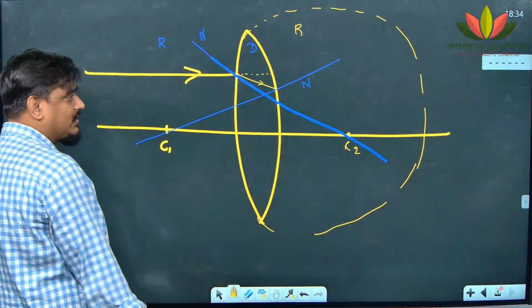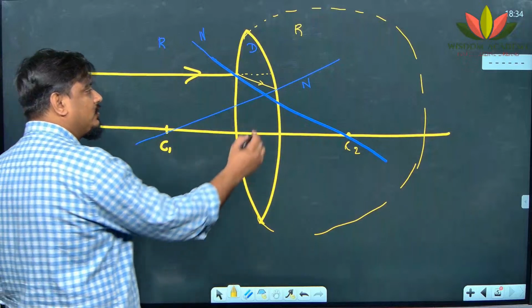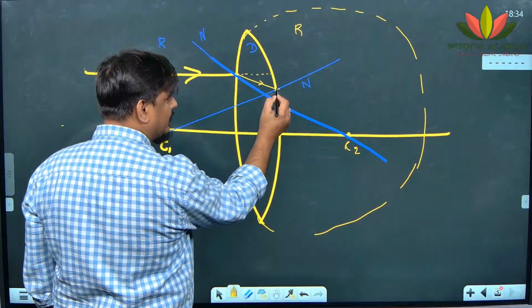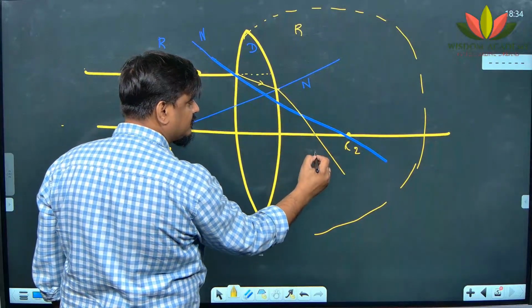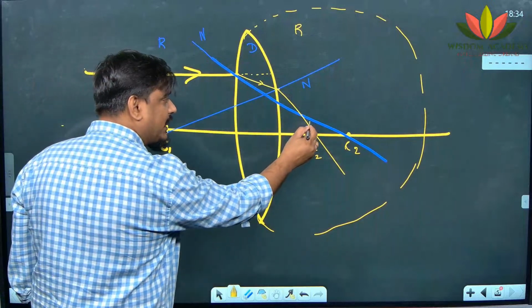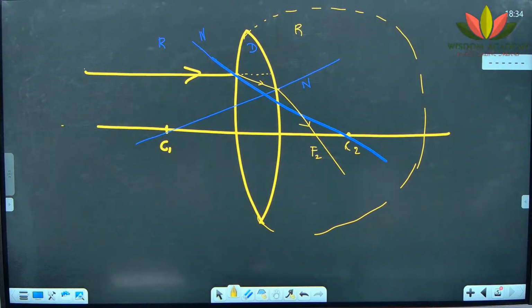How? Away or towards? Away. So instead of going towards the normal like this, it will go away. So it will go like this and bend. Do you understand, Ashwath? This is the working of bending.